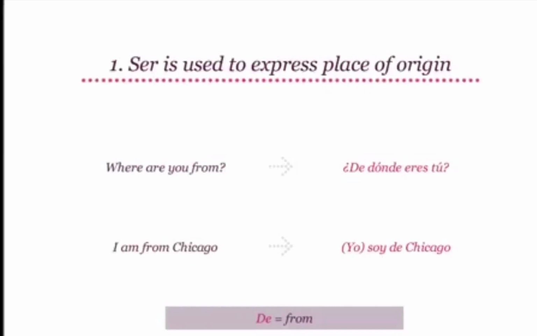Literally meaning, from where are you? In response, I am from Chicago translates to Yo soy de Chicago. Both the examples relate to the place of origin. Both soy and eres used here are forms of ser. And note that de means from.